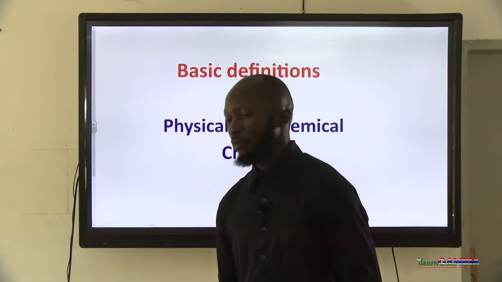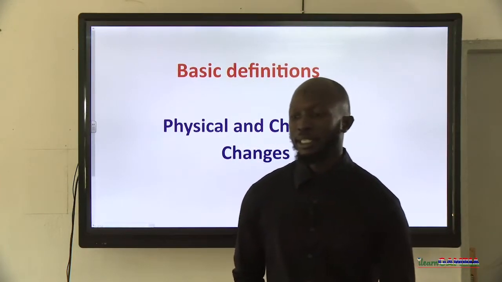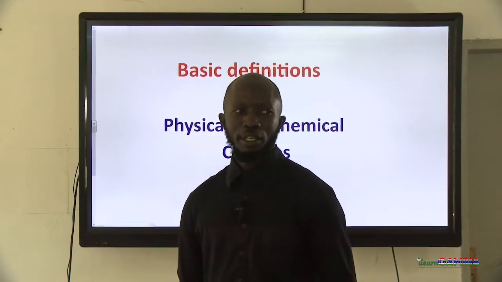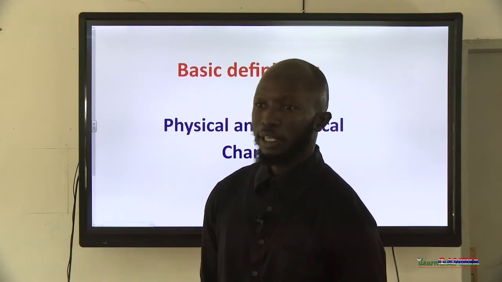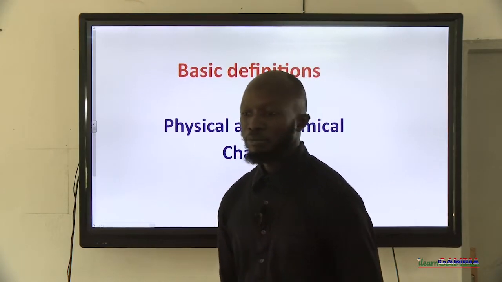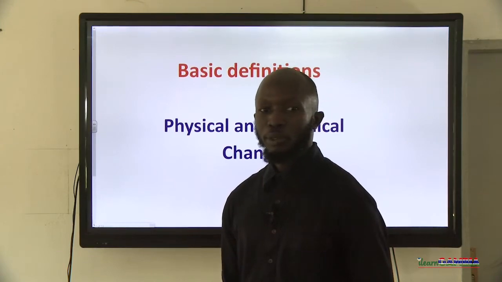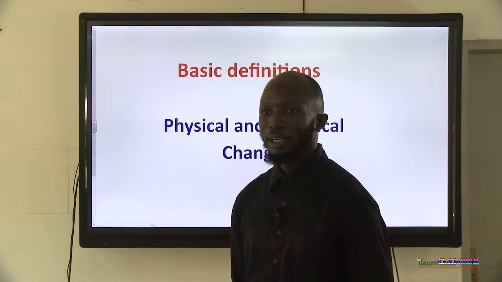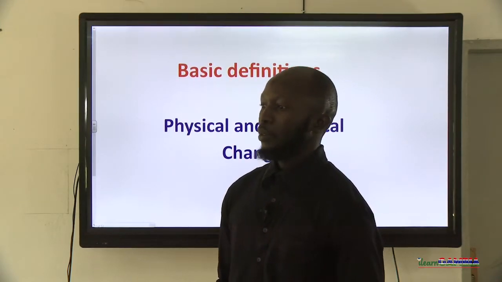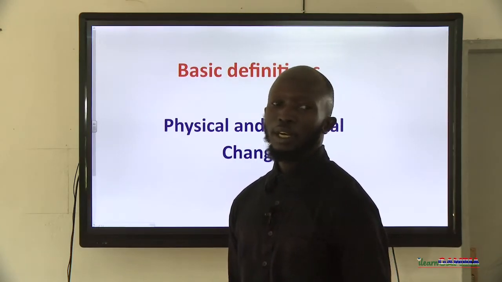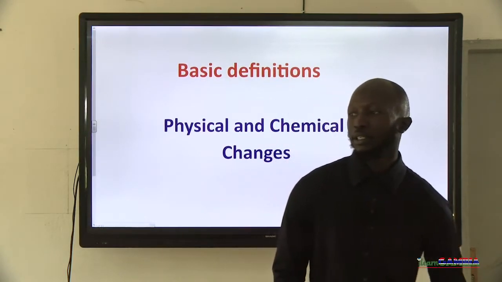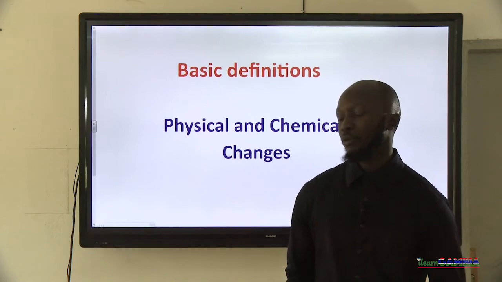In today's lesson, we'll be looking at the basic definition for physical and chemical changes. In our day-to-day life activities, of course, we undergo certain activities. Whether we realize it or not, our activities influence these types of changes that we normally live through.